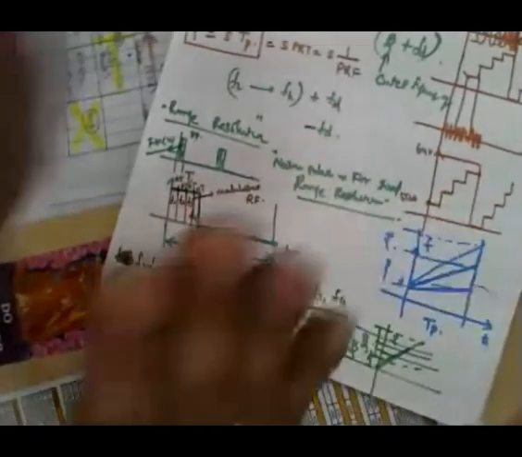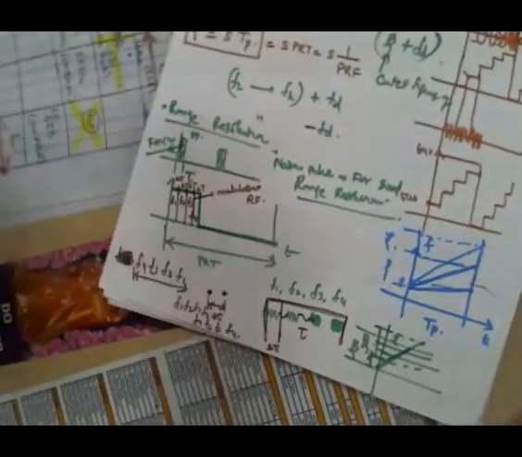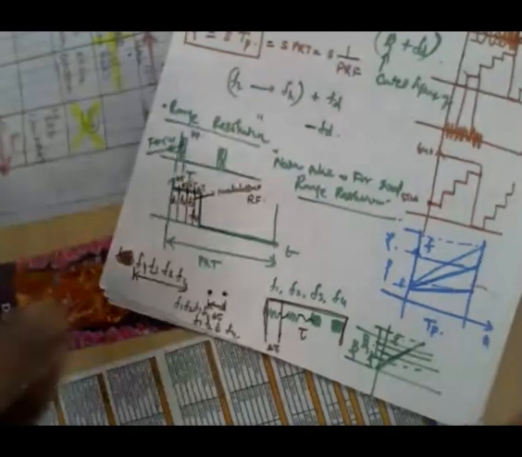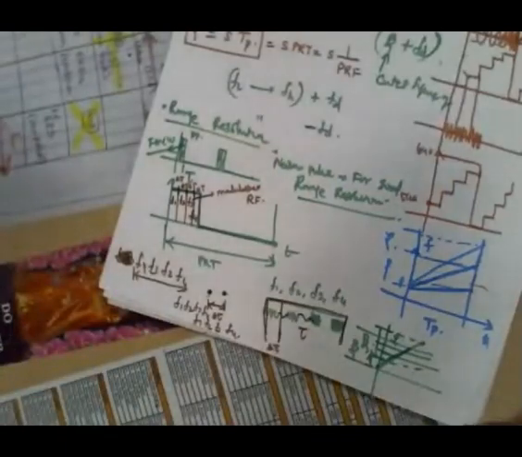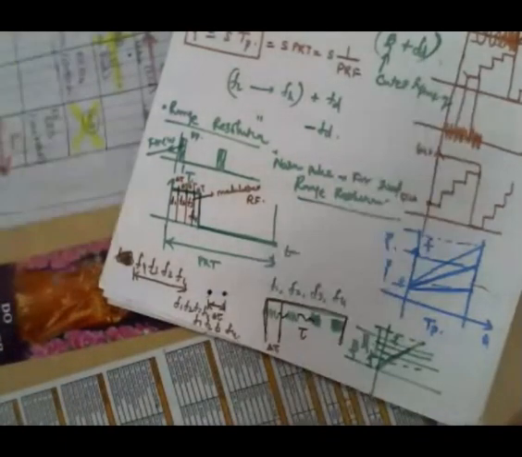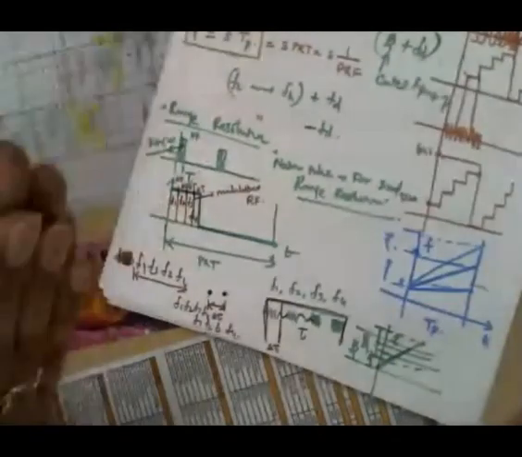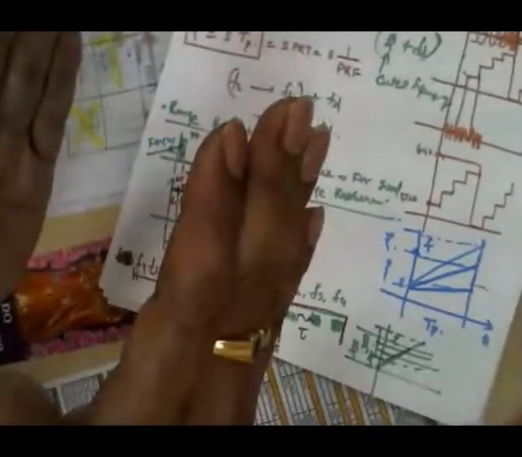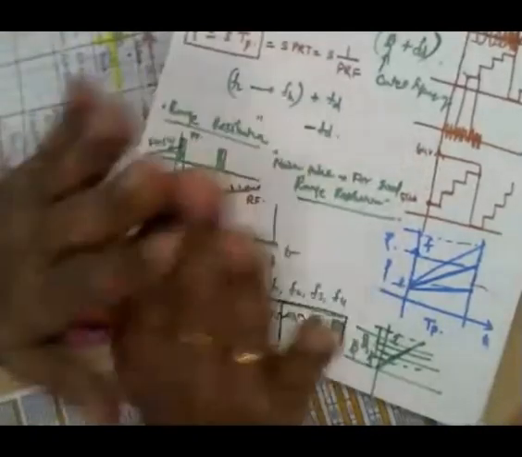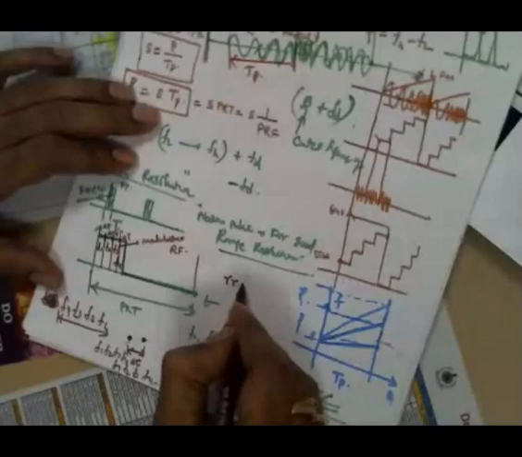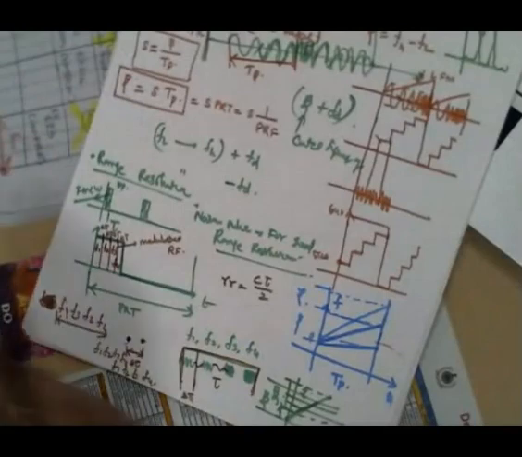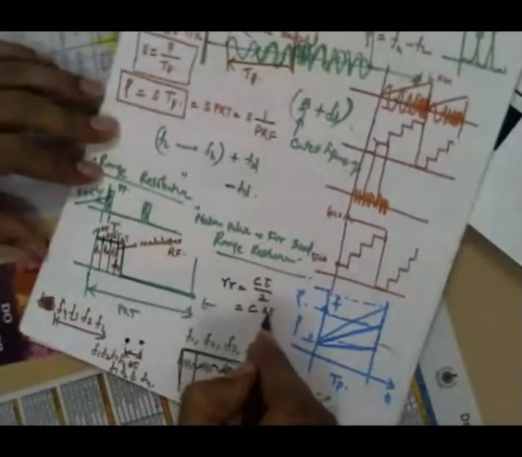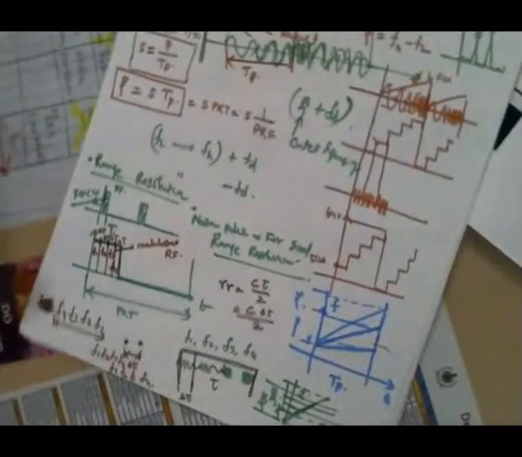So it should be separated by a minimum of tau by 2, because we have taken the envelope as the range resolution. The envelope decided the range resolution because we don't have any frequency information within the pulse. Since we now have the frequency information within the pulse as F1, F2, F3, F4, our effective tau has come down to del tau. So we can separate the targets if they are separated by del tau in time. The range resolution R, typically C tau by 2, is now C into del tau by 2, not tau by 2.